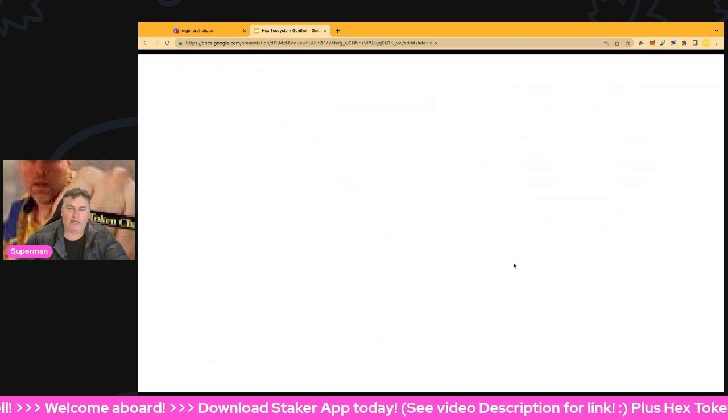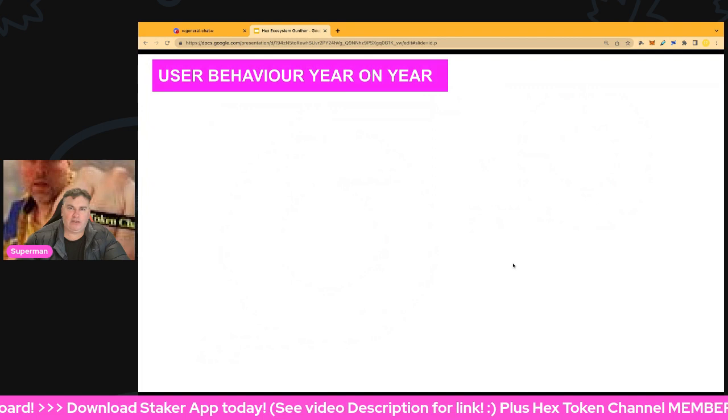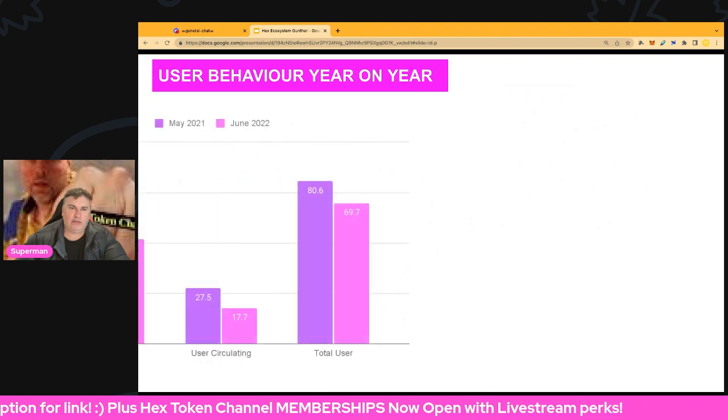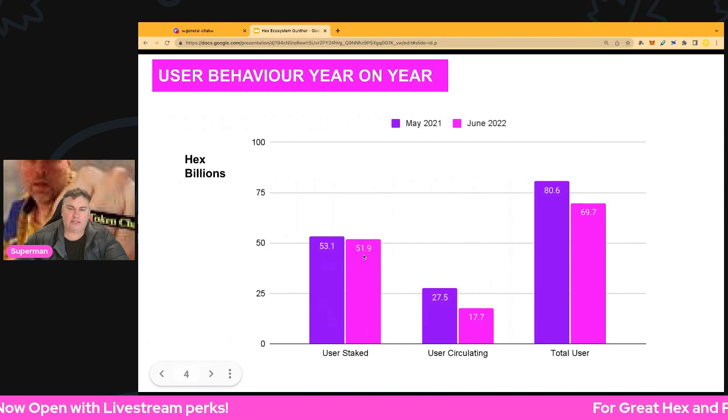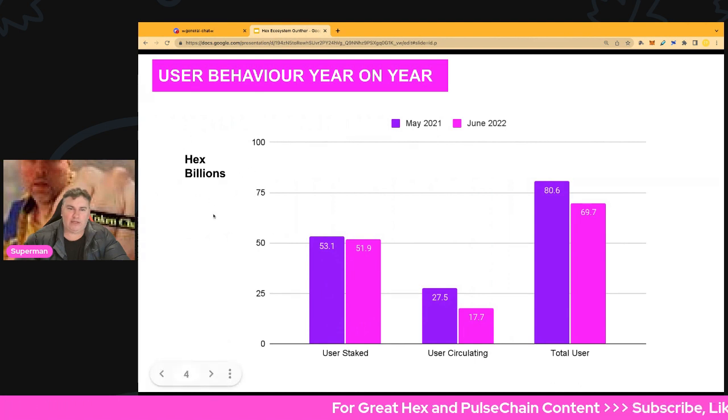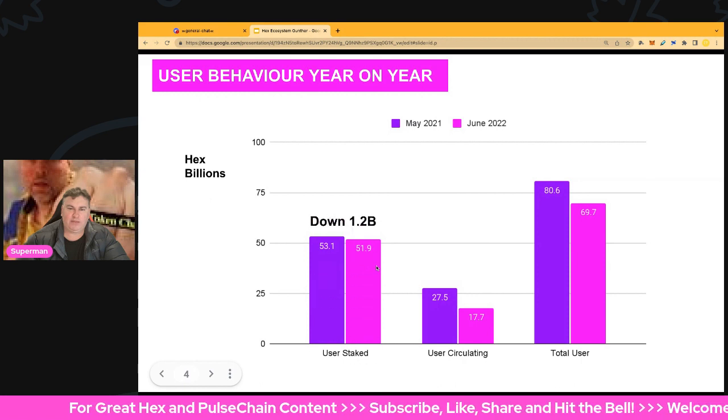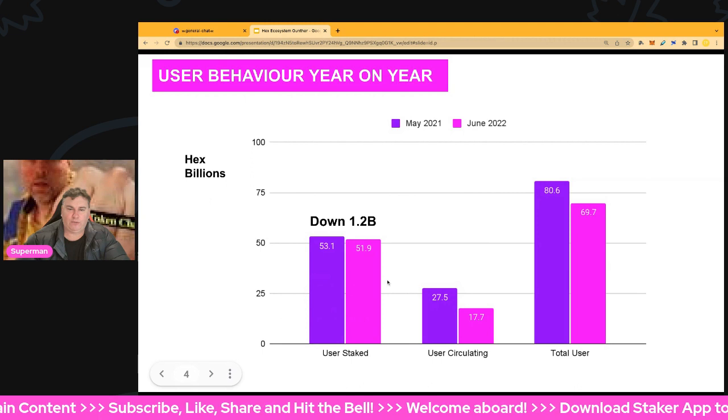We're going to also look at the next one there, user behavior year on year. So we're comparing this year on last year now. All that data was 2022 data, so that's June 2022. Now we're getting into the year on year comparison. We can see that user stake there is 53.1 billion versus the current year, June 2022, 51.9. We've got Hex in billions on the left hand side, the vertical axis there. So 51 there. So we can see user stake there is down by 1.2 billion based on these audits here. So pretty cool. And so staked is down.